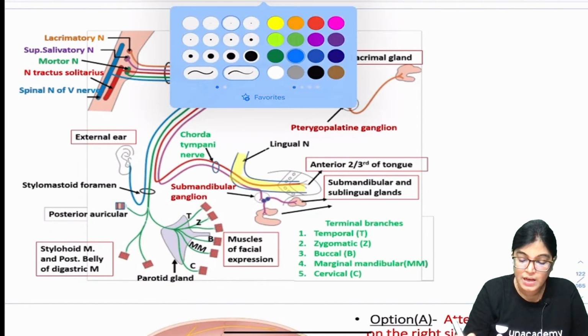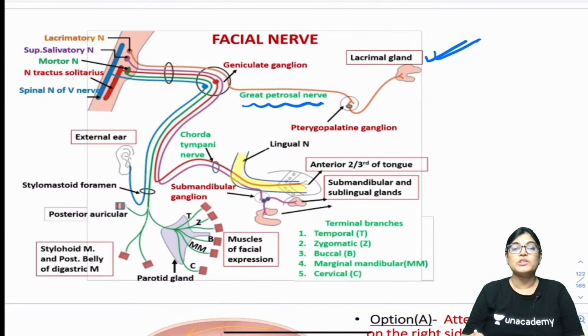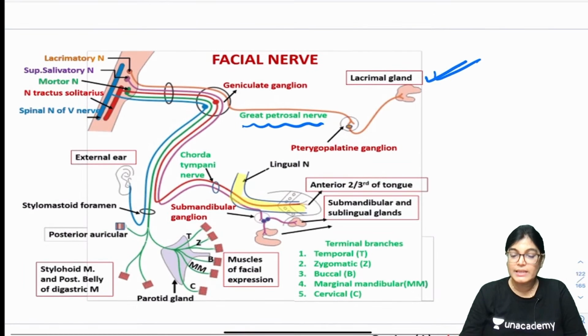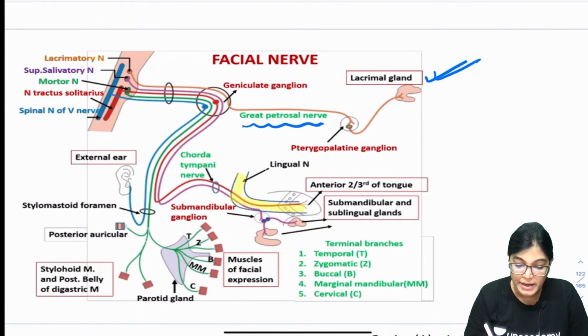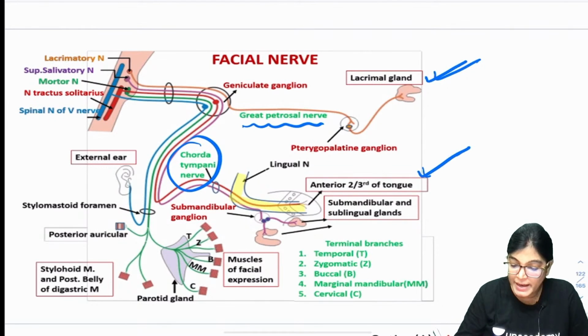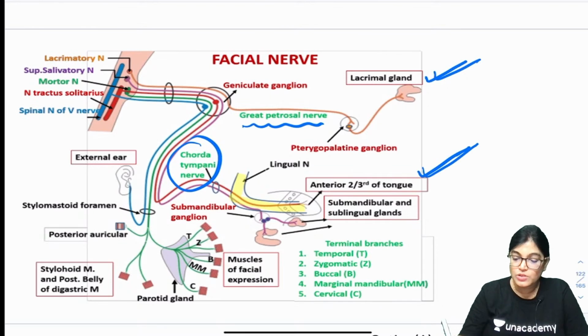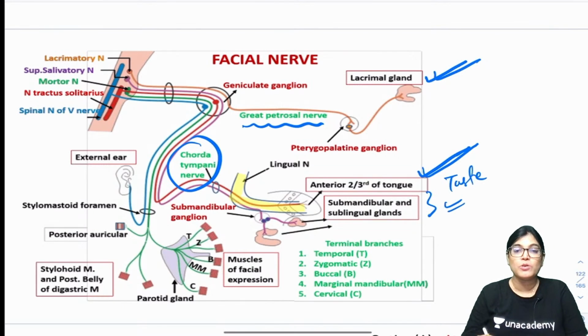See here, the greater petrosal nerve is involved. It gives innervation to the lacrimal gland, so this will lead to loss of tearing; decreased tearing will occur. The chorda tympani nerve is also a branch of the facial nerve, and it supplies the anterior two-third of the tongue. So taste sensation for the anterior two-third of the tongue, and it gives secretomotor fibers to the submandibular and sublingual gland.